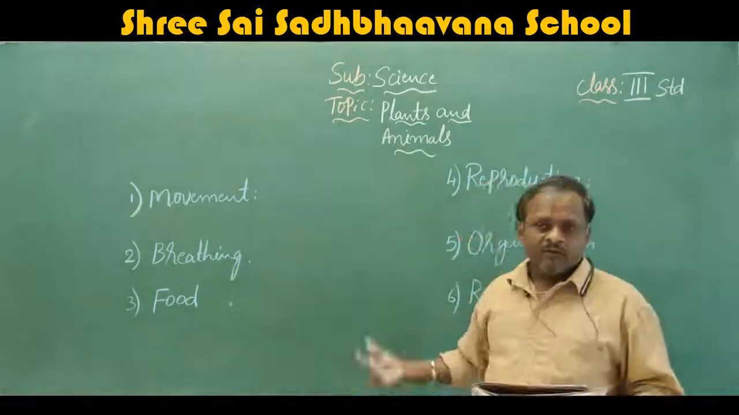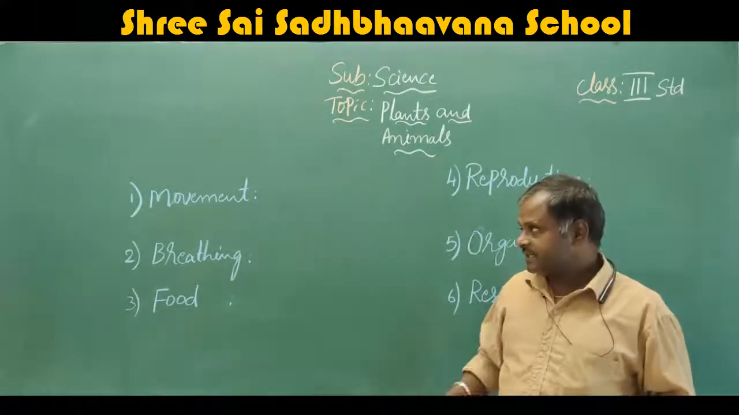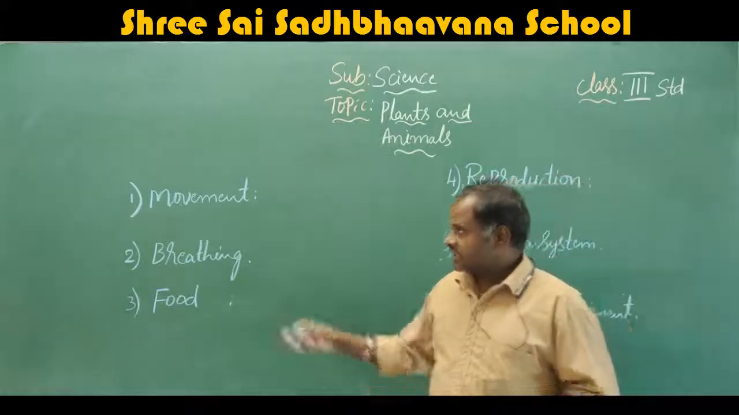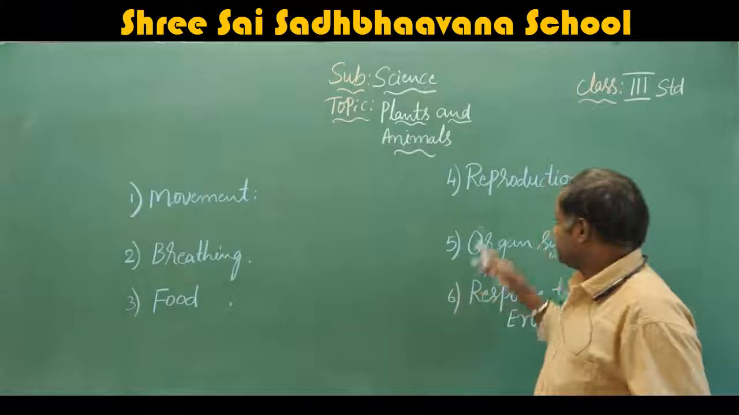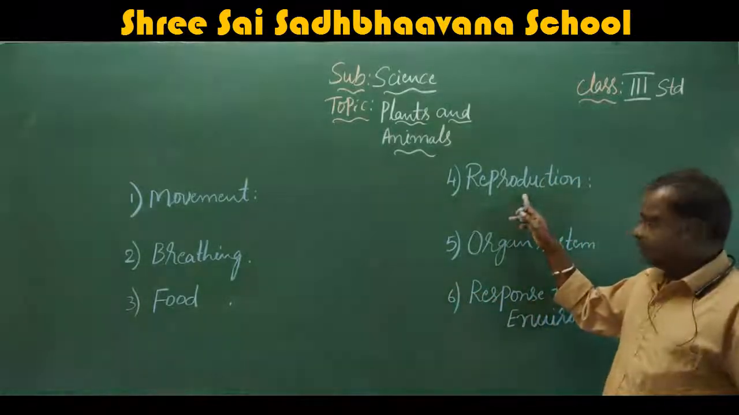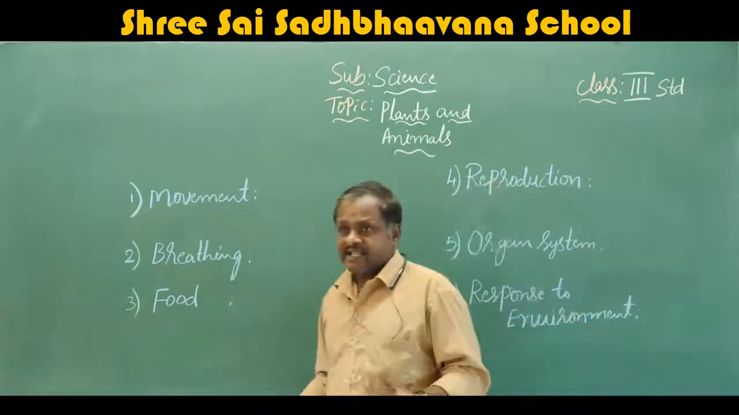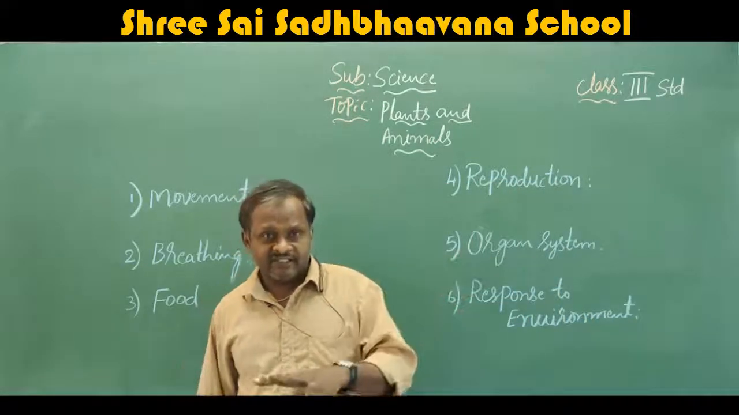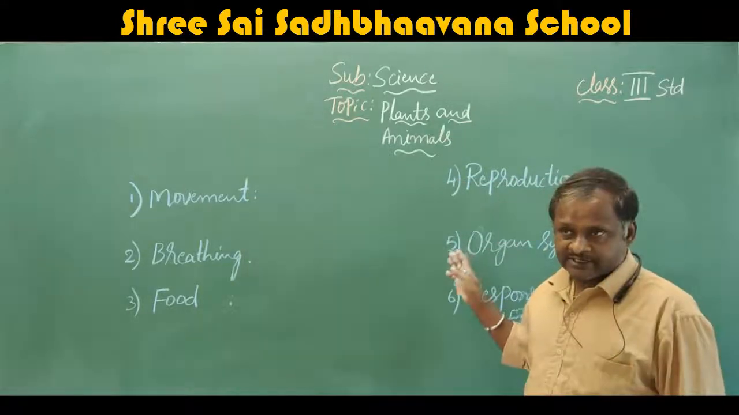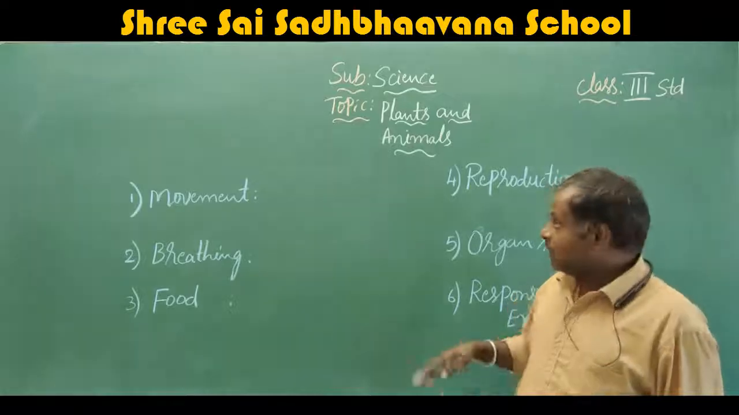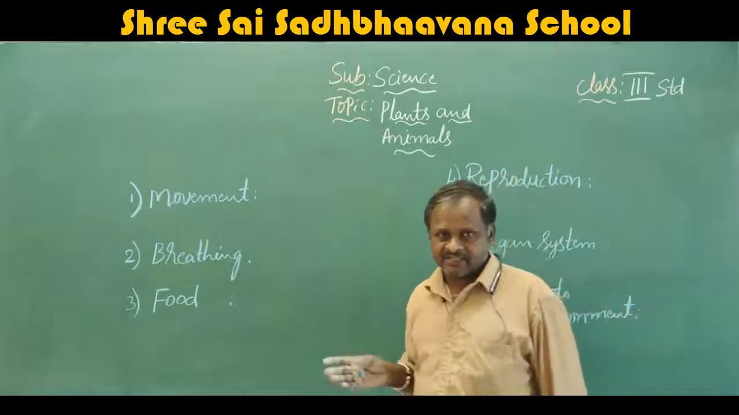We'll go one by one. What are the differences? You know very well, plants and animals have some characteristics. We have discussed in the last class that they show movement, breathing, they eat food, they reproduce, the organ system is there, and they respond to the environment. Those are the characteristics, the differences between living and non-living things. In this chapter, what are the differences in these characteristics between plants and animals?